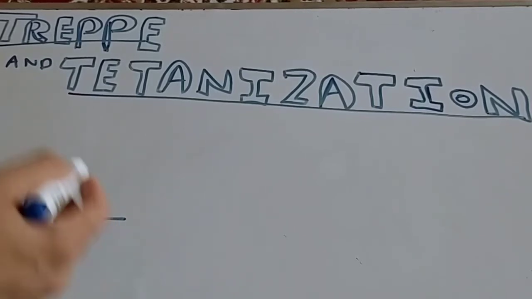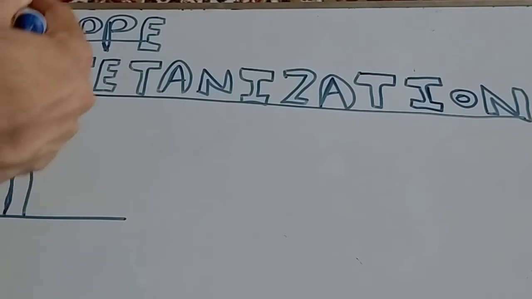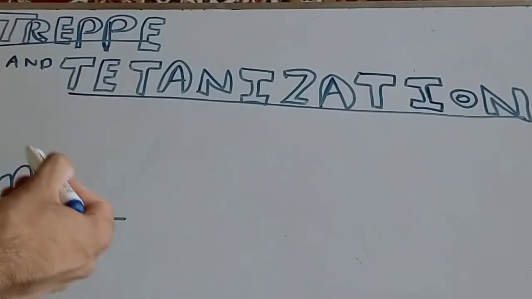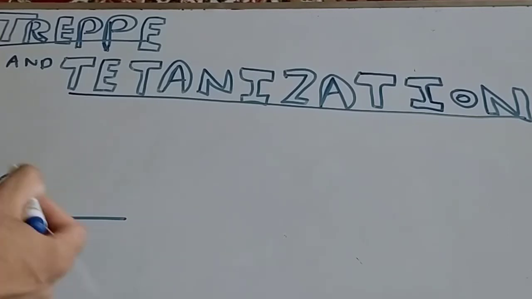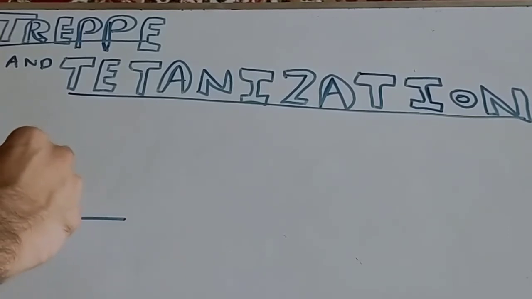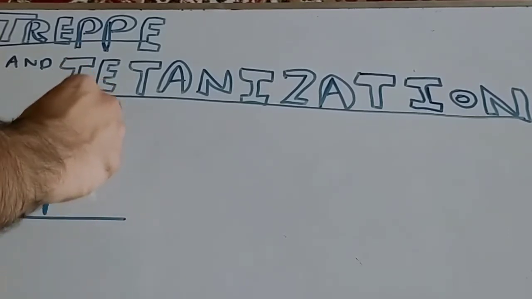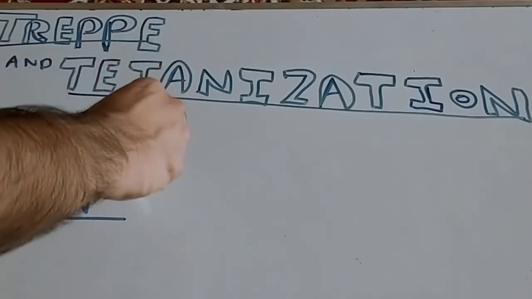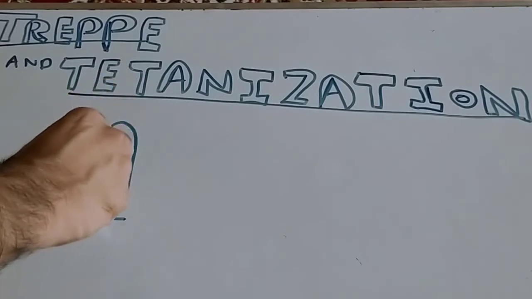When it has completed its refractory period and has completely relaxed, then it gives the response to the stimulus and contracts, and the amplitude increases after every contraction because some of the calcium ion still remains in the sarcoplasm. In this way the wave develops, and the contraction is regular and smooth.